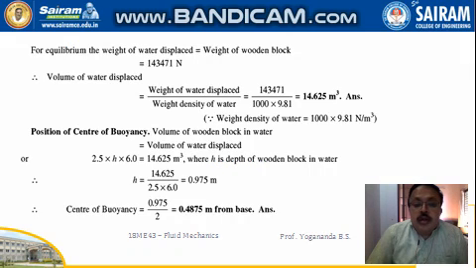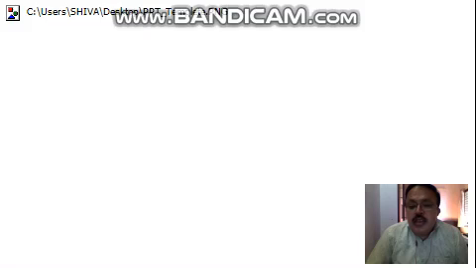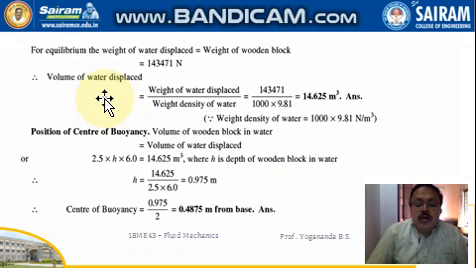Then for equilibrium, the weight of the water displaced is equal to the weight of the wooden block. That is, however much of the wooden block is immersed inside the liquid, that much weight of water is displaced. So the weight of the wooden block, just now calculated, is 1,43,471 Newton.